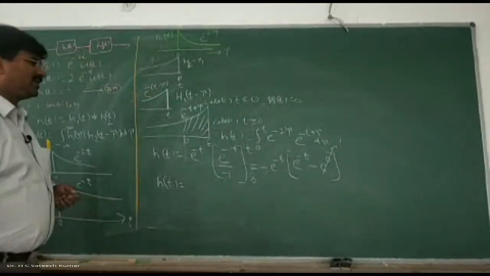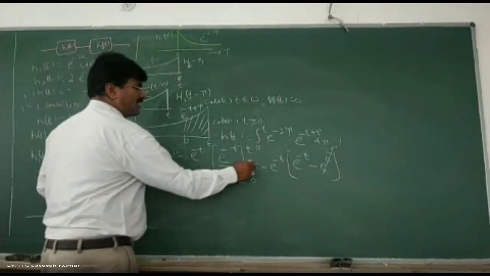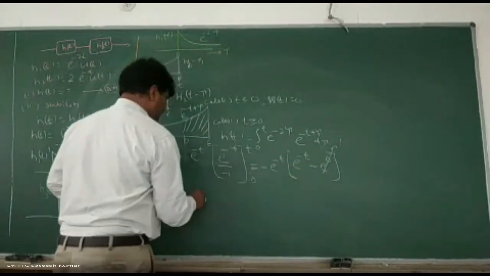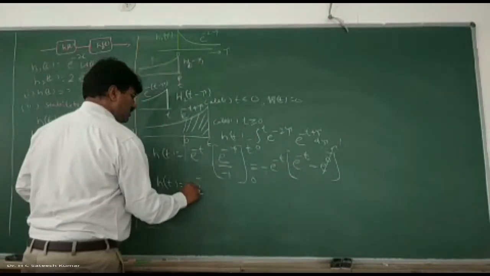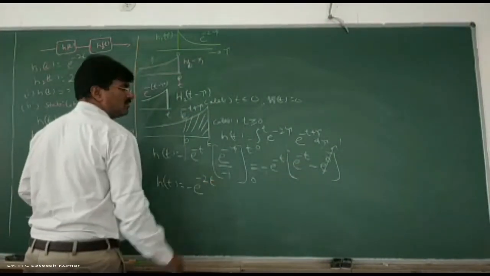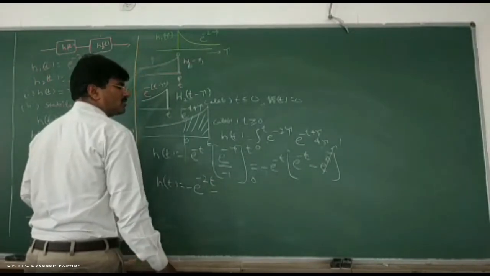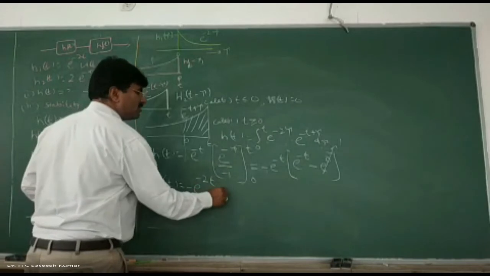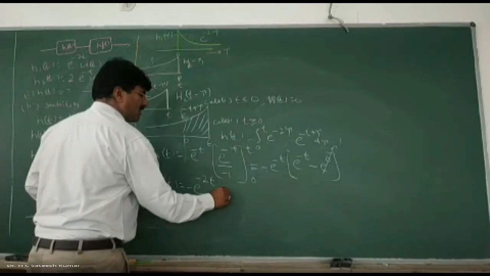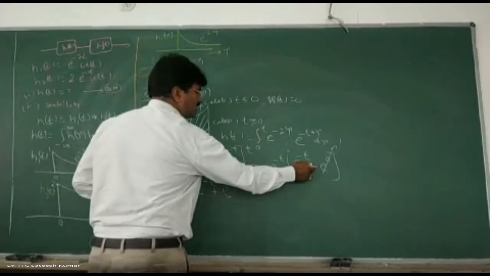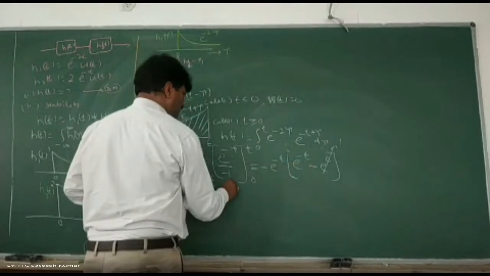Okay, right. Minus e to the power of minus t into e to the power of minus t, e to the power of minus 2t, minus e to the power of 0, which is 1, so minus into minus becomes plus e to the power of minus t.